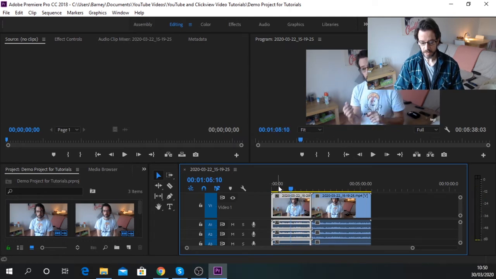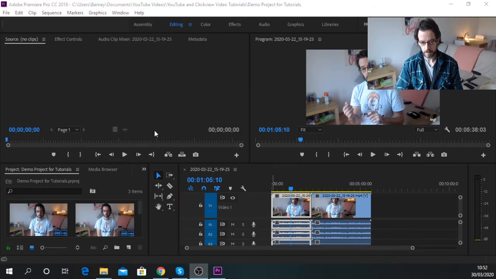Also, you have a vertical scroll bar here, which you can move along to different places on the timeline. It's called the timeline because it actually represents how long the video lasts. So you can see this video lasts just over 5 minutes. There's a 5-minute mark and it lasts just over there. So 0 time to 5 minutes.